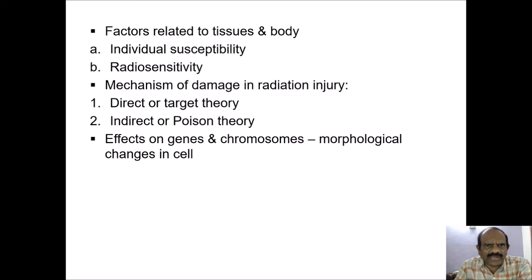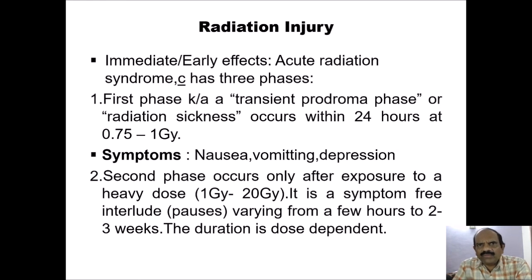The mechanism of damage in radiation injuries, according to what we observe, is the direct or target theory, or the indirect or poison theory. Just for your information, it causes effects on genes and chromosomes and produces morphological changes in the cell. Now we come to a very important aspect of radiation effect or radiation hazard, that is radiation injury.